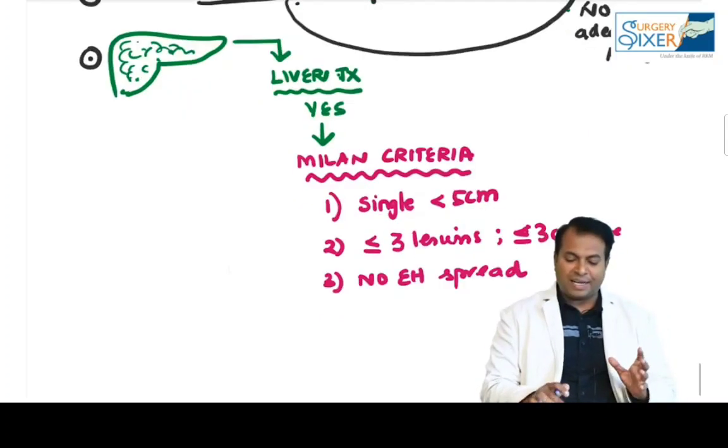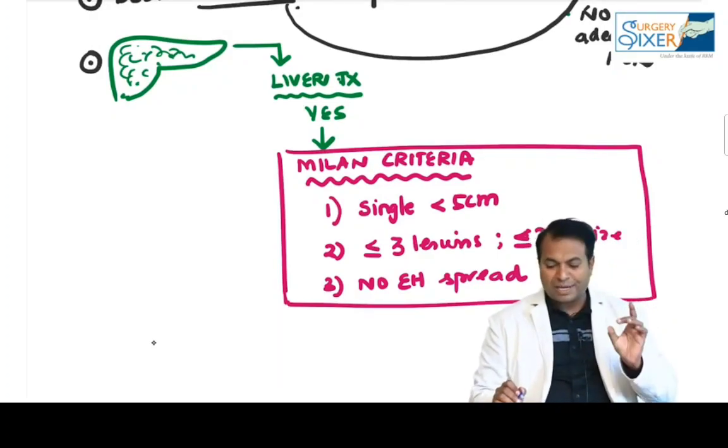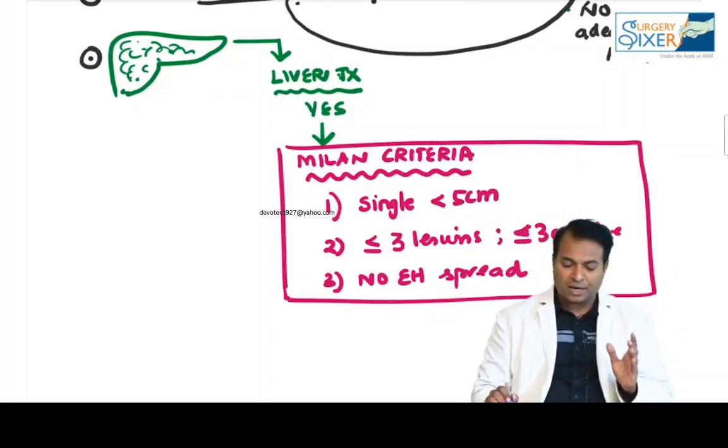So according to the Milan criteria, when can you do liver transplantation? When the lesion is single and less than 5 centimeter, or when there are less than or equal to 3 lesions, each less than or equal to 3 centimeter size, and when there is no extrahepatic spread, you can do liver transplantation according to the Milan criteria.